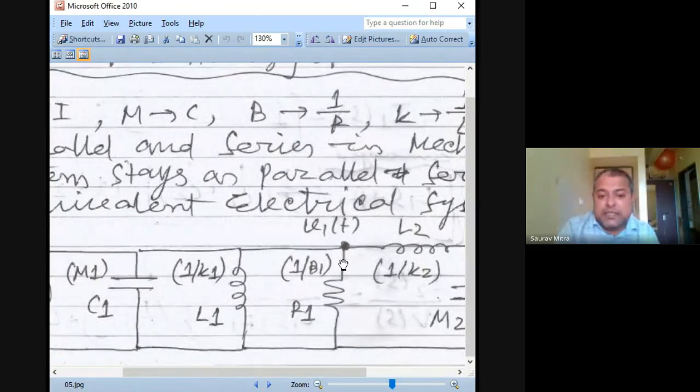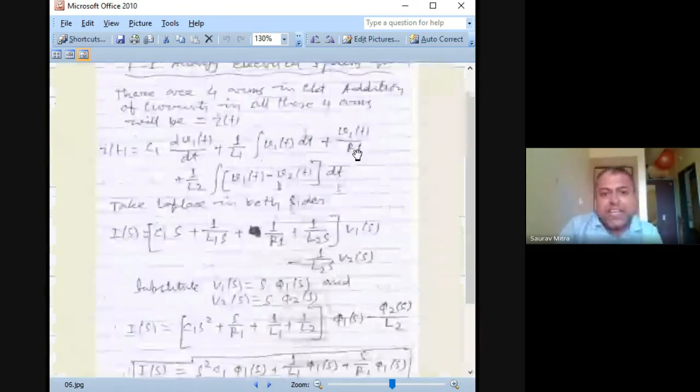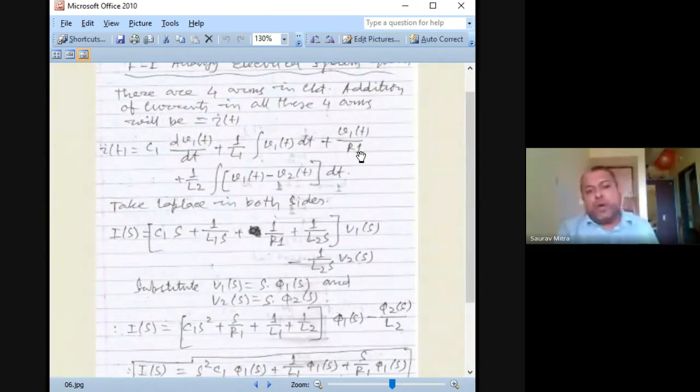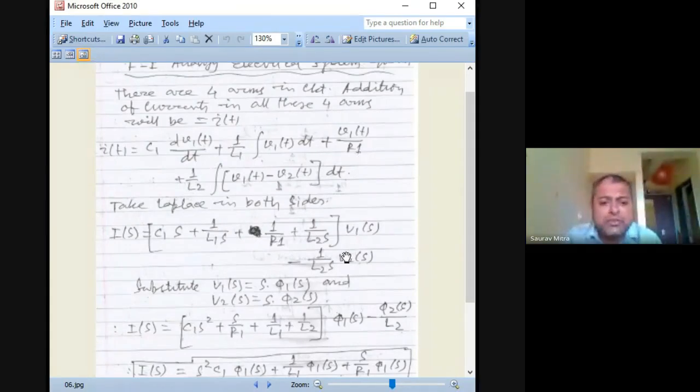So here the voltage is V and the current is going to the ground. Okay, so this is not a super node. This is the reference node. So V1(t) by R is the current flowing through the resistance. So you are finding here V1(t) by R. So this point was no problem. Then what you are finding is 1 by L.